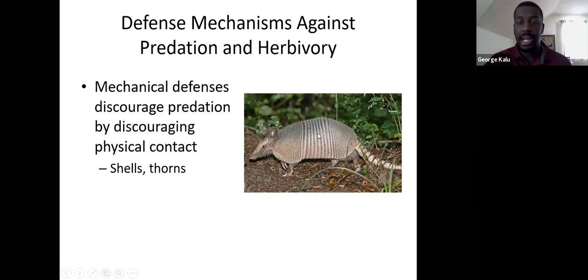That shell is going to discourage predators from eating it, because if the predator tries, it's going to basically break its teeth because of the hardness of the shell. In addition to that, thorns on some plants will also help to discourage some predators. There are a number of other factors that are used to help discourage predation by a predator.